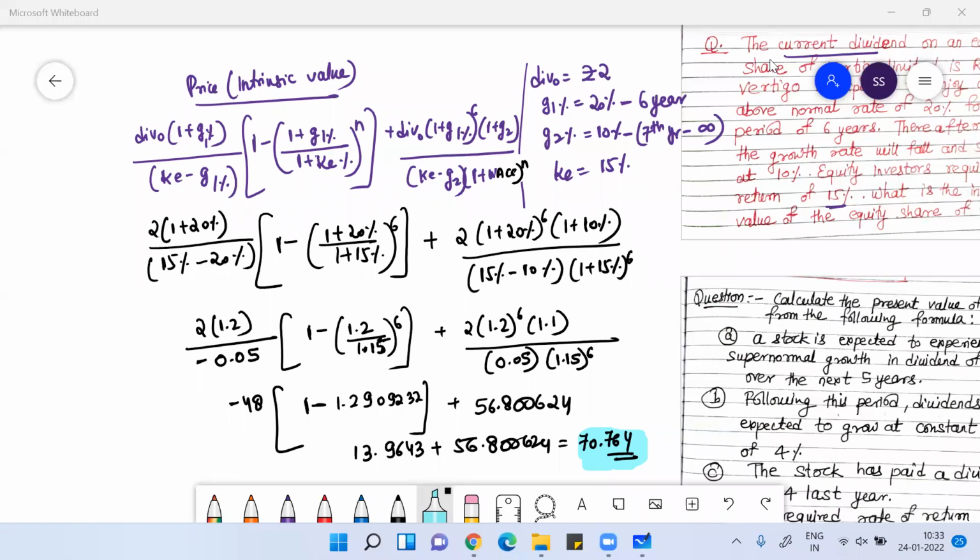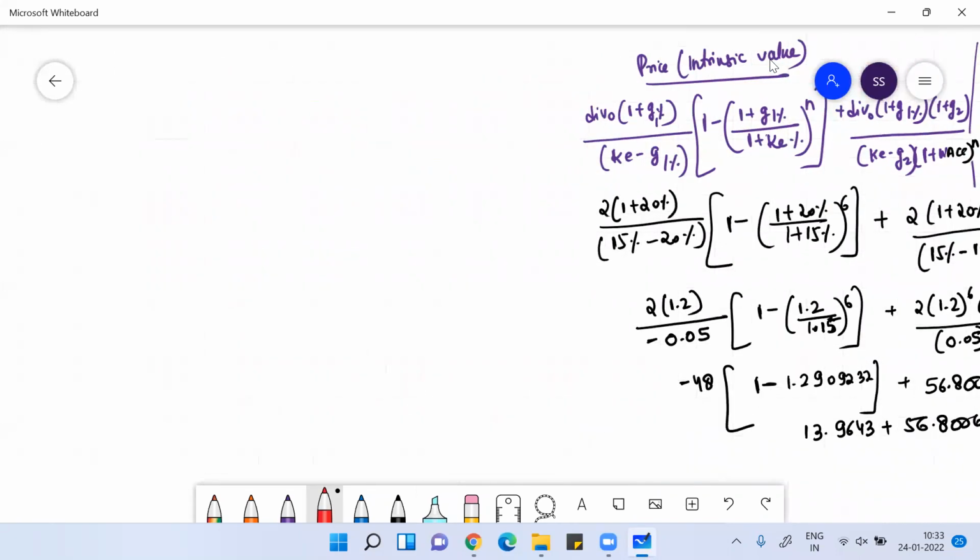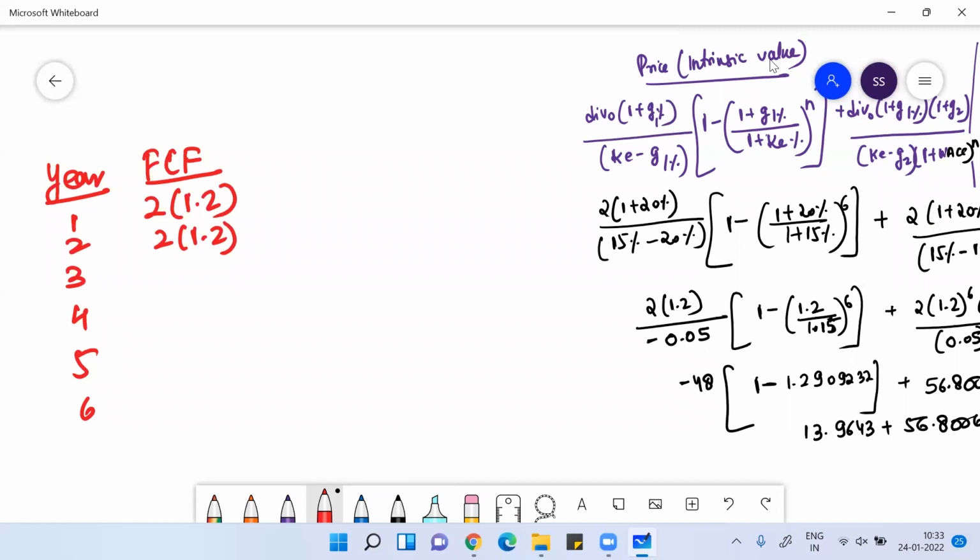The same thing we did this way, you could have done simply for 6 years: 1, 2, 3, 4, 5, 6. For 6 years, you could have determined the future value of the dividend. It was 2 rupees, growing at 20%, for 6 years: 2 into 1.2 to the power 6. And the cost of equity for this is 15%.